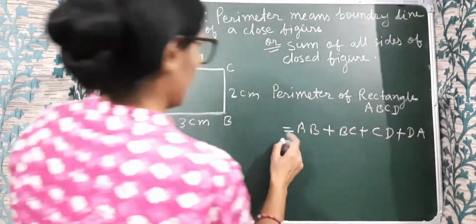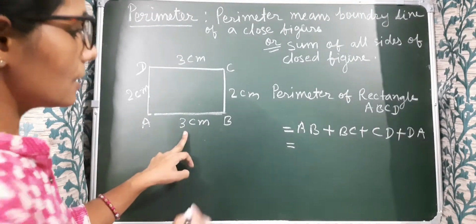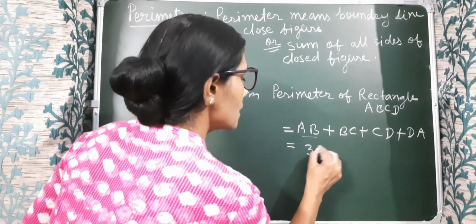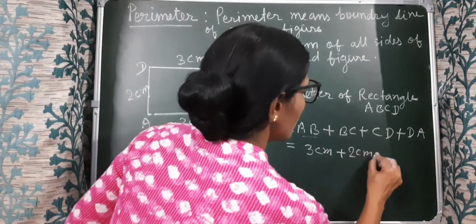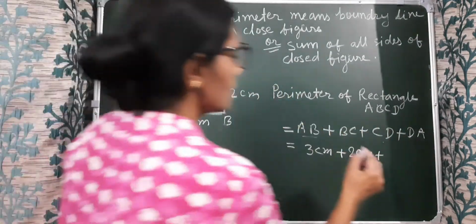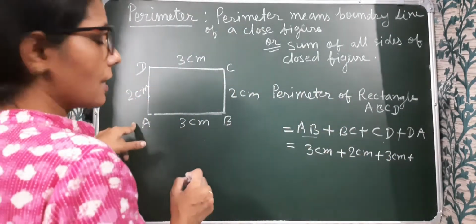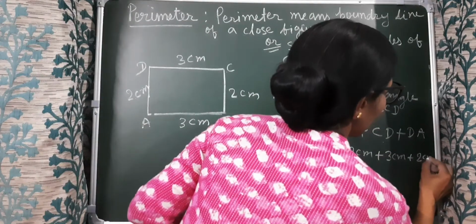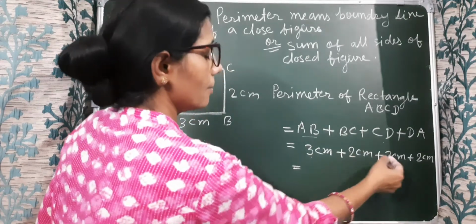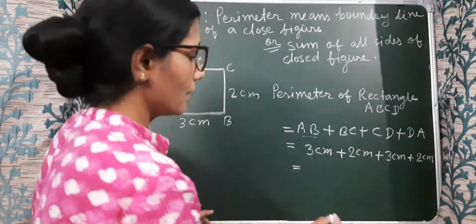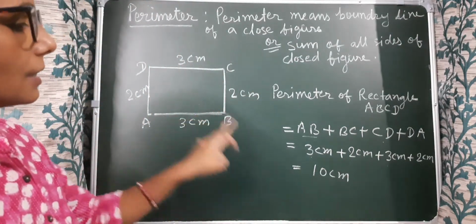Now the measurement of side AB is given as 3 cm, so we write 3 cm in place of AB. Plus BC is given 2 cm. Plus CD is given 3 cm. Plus DA is given 2 cm. Now add all this. 3 plus 2 is 5, plus 3 is 8, plus 2 is 10. 10 cm. So the perimeter of this rectangle is 10 cm.